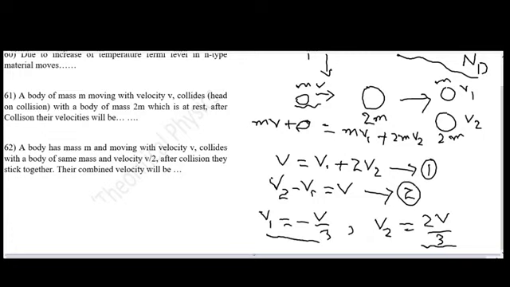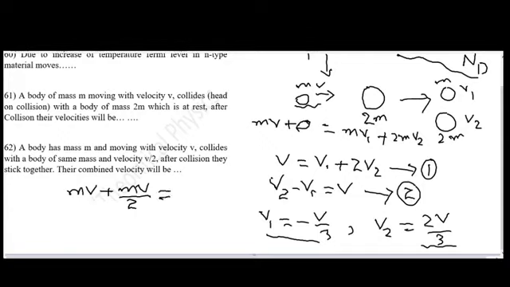In question number 62, the statement is given as a body of mass m moving with velocity v collides with a body of the same mass and velocity v over 2. After collision they stick together, what will their combined velocity be? This is a relatively simple question. An object of mass m is moving with velocity v, so the initial momentum of this object is mv, and another object of the same mass moves with velocity v over 2, so the momentum of this object is mv over 2.